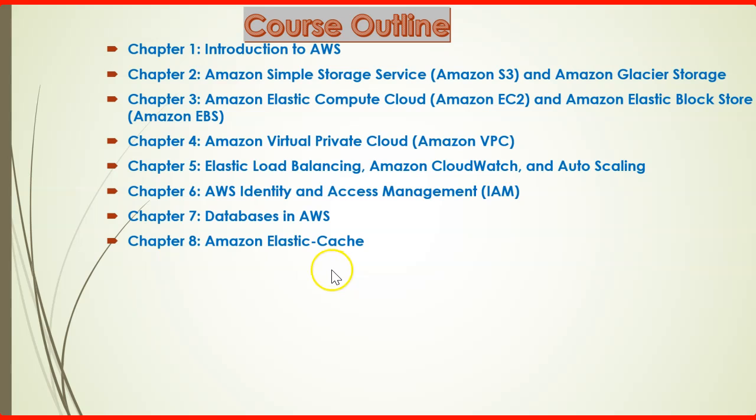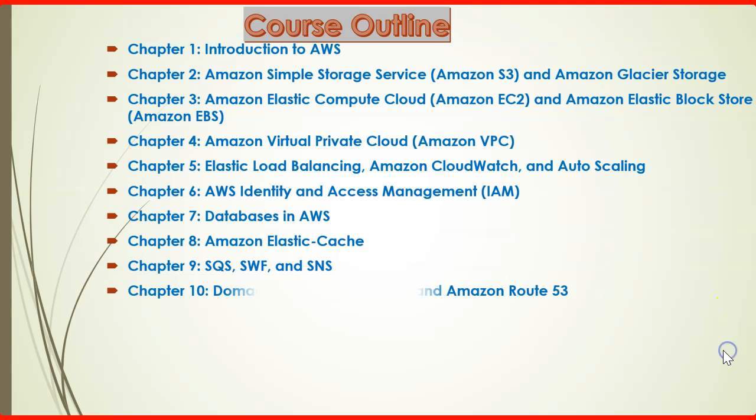And ElastiCache, we will also cover ElastiCache. It's a type of service which improves your application performance on AWS. And services like SQS, SWF, and SNS, we will also cover these services: what their use is in AWS, how we can use them to loosely couple our application, and which service we have to use for notifications. We will cover all of them also.